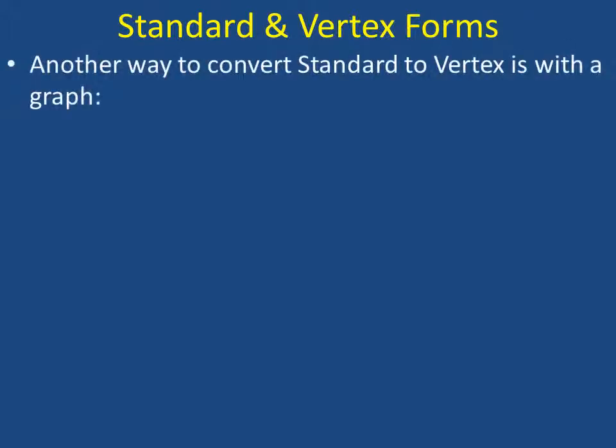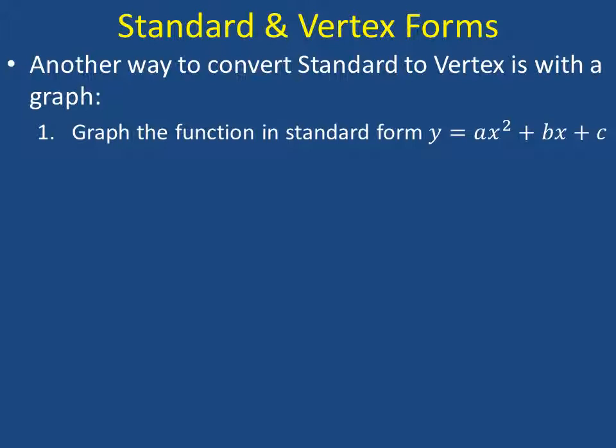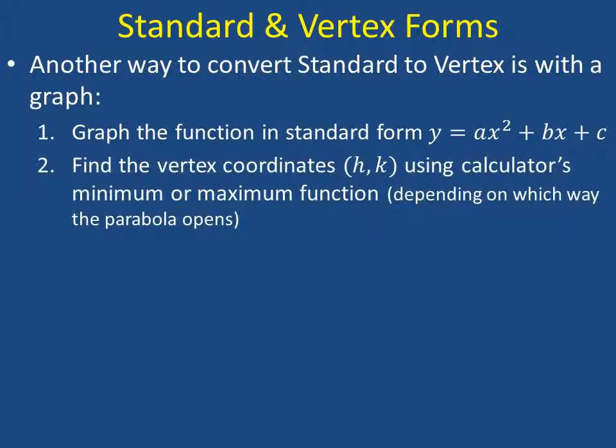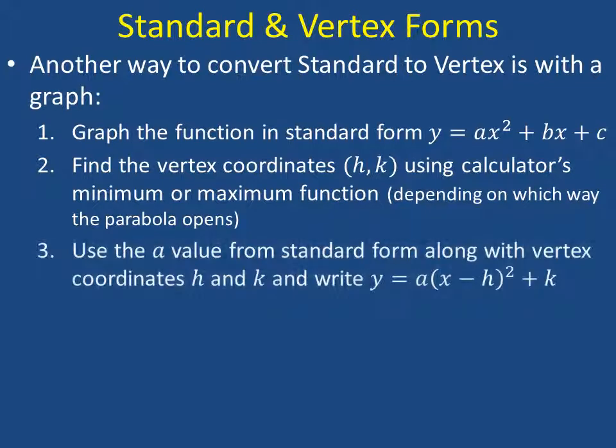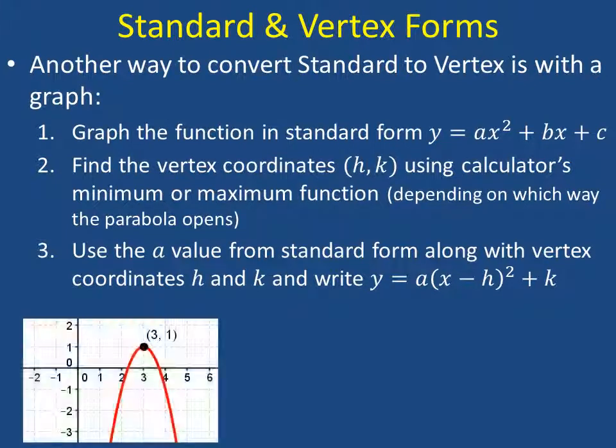Another way to do this is using a graph. You can graph the function in standard form, then find the vertex coordinates using the calculator's minimum or maximum function. The x-coordinate is h and the y-coordinate is k. Then take the a value from the original standard form, along with the vertex coordinates that you found, h and k, and write the function as you see listed there.